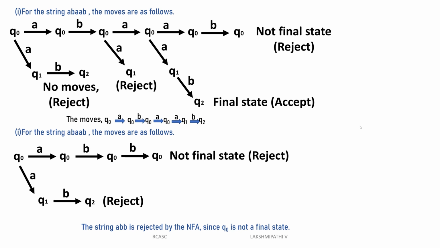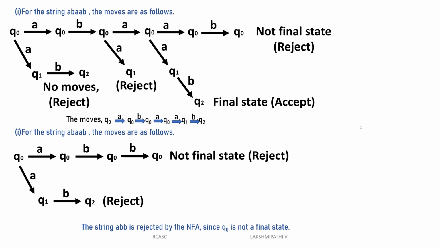But other possibilities are there. So once again, Q0 of A is Q1, Q1 of B is Q2. There are no moves after that. Then the string AAB is also there, and that time it will be rejected. Then once again, Q0 of B is Q0, Q0 of A is Q0, Q0 of B is Q0, Q0 of A is Q1. That time also there are no moves after that. Then one more A is there, Q1 of A, you can't, there are no moves, so it will be rejected. Then Q0 of A is Q0, Q0 of B is Q2. That time the machine will be accepted.